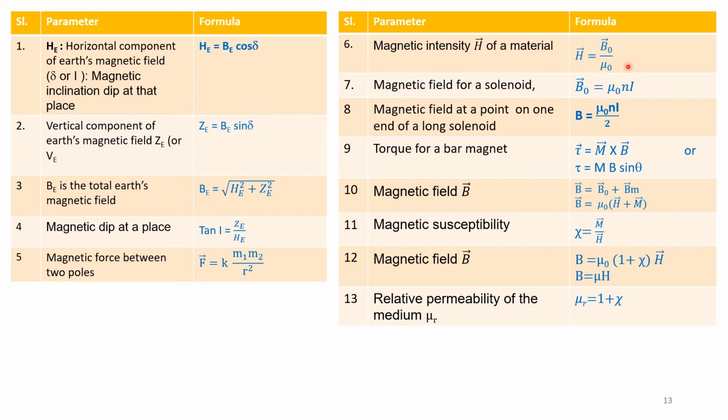Magnetic field B is given by B is equal to mu naught into 1 plus xi into H. That is also given by B is equal to mu into H, where mu is equal to mu naught into 1 plus xi. Relative permeability mu r is given by mu r is equal to 1 plus xi. Here in formula number 12, mu is also given by mu is equal to mu naught mu r.